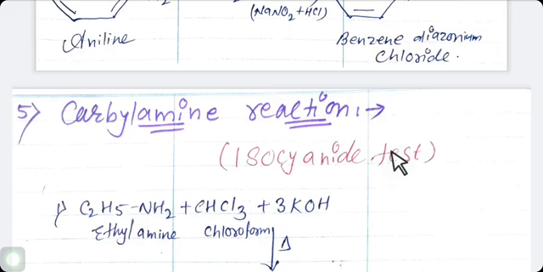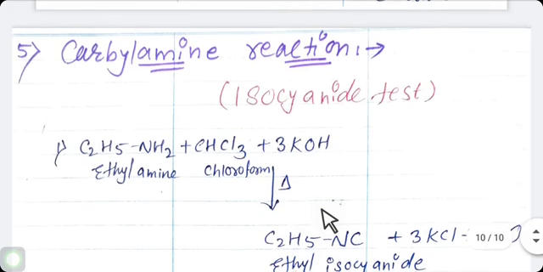See the reaction we are using here, primary amine C2H5NH2, which means ethylamine, reacts with chloroform, CHCl3, and potassium hydroxide. This reagent is heated and forms an isocyanide group.